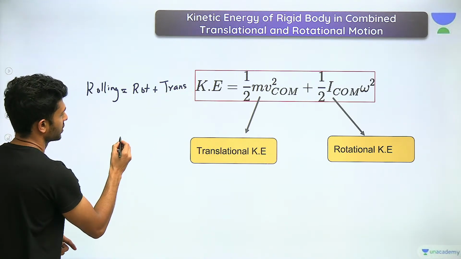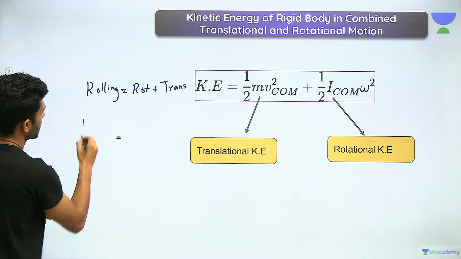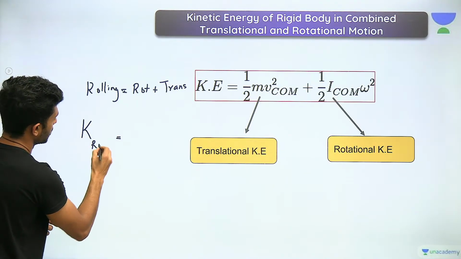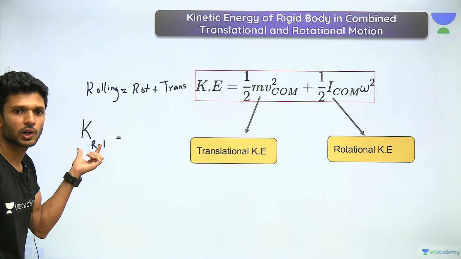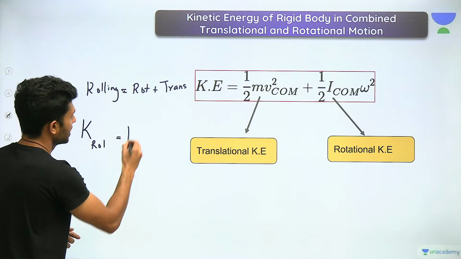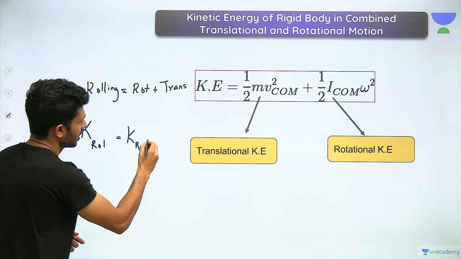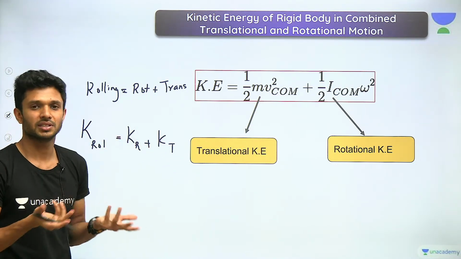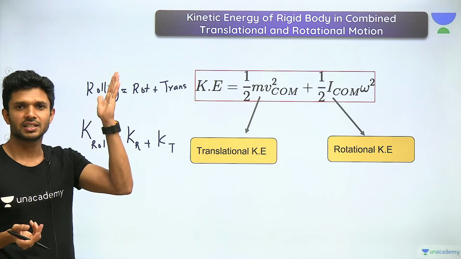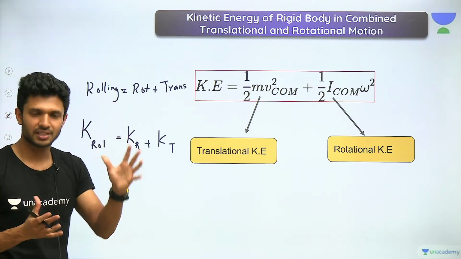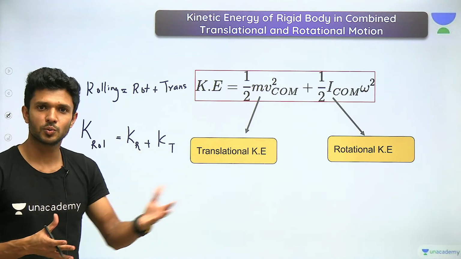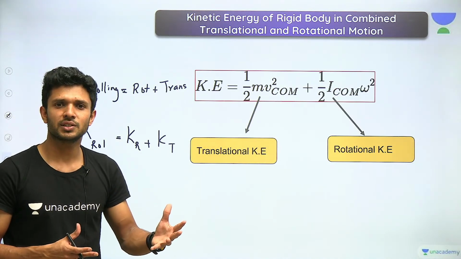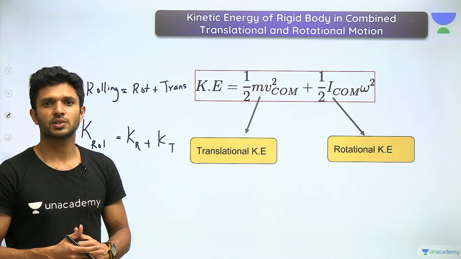So while you discuss the kinetic energy of a rolling body, what will be there? Kinetic energy of rotation plus kinetic energy of translation. You don't need that much brain to understand this. If a body has a combination of two motions, kinetic energy will also be associated with those two motions.